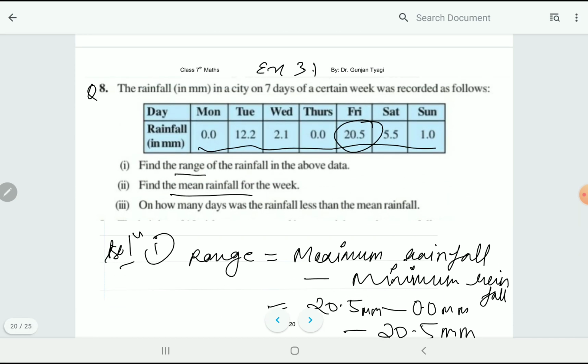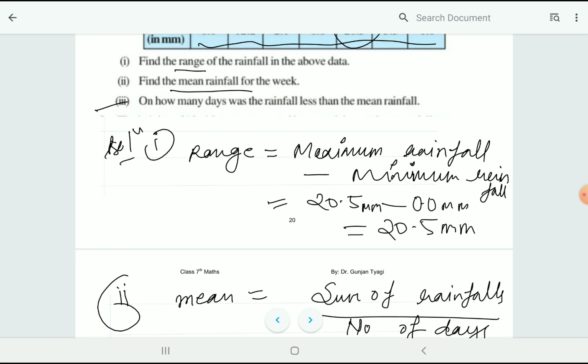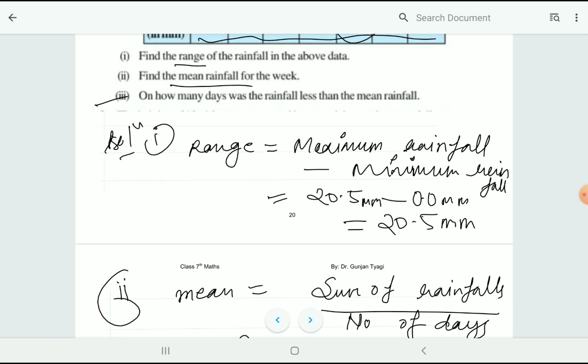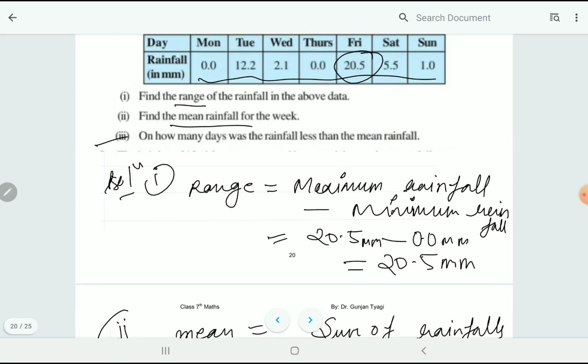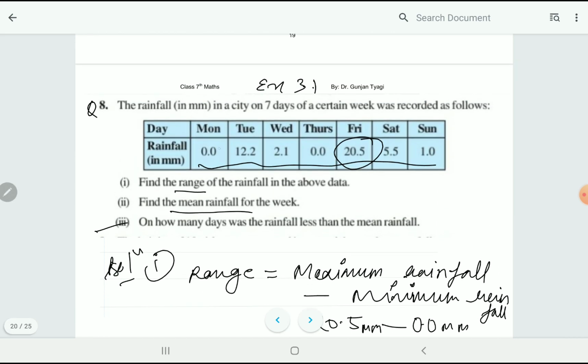Let's read the third part. On how many days was the rainfall less than the mean rainfall? The answer depends on the observation. Let's see, the mean rainfall is 5.9. So the days with rainfall less than 5.9 are this day, this day, this day, this day, and this day.